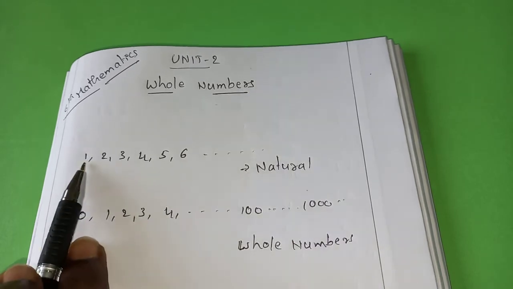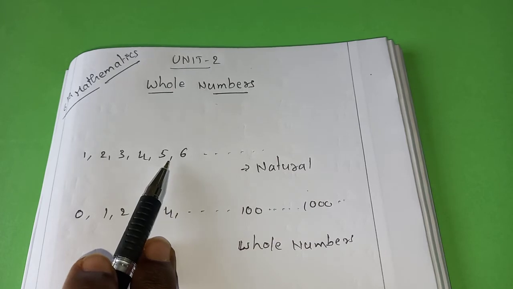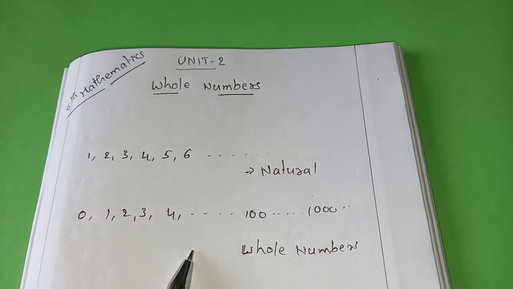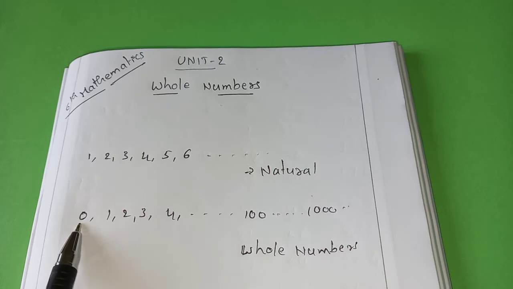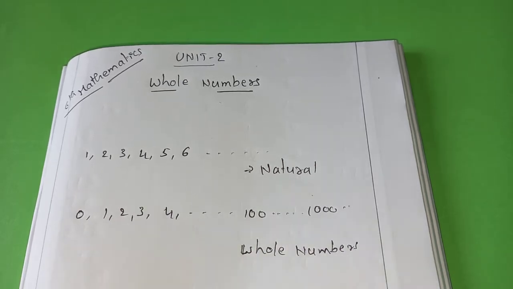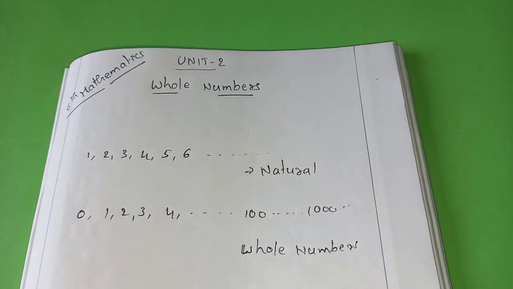All the natural numbers are also whole numbers. Right or not? Is 1 a whole number or not? Of course. Is 6 a whole number or not? Yes. So all the natural numbers are whole numbers. Are all whole numbers natural numbers? No, because 0 is not a natural number. Except 0, all the remaining whole numbers are natural numbers. But all the natural numbers we can call whole numbers.